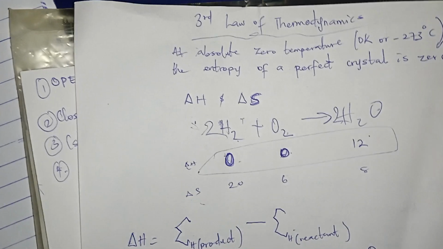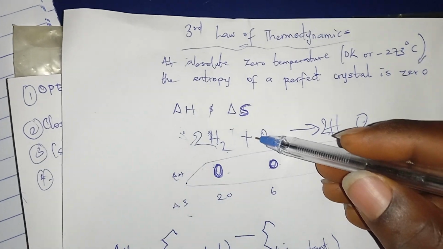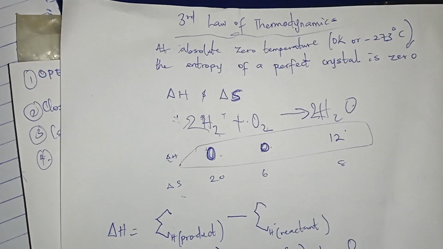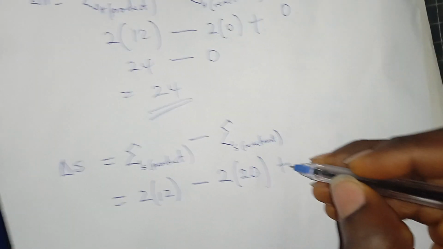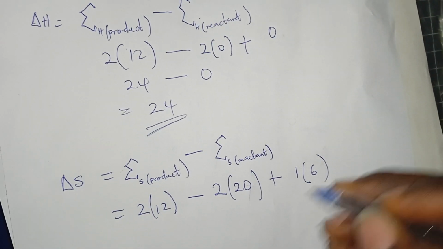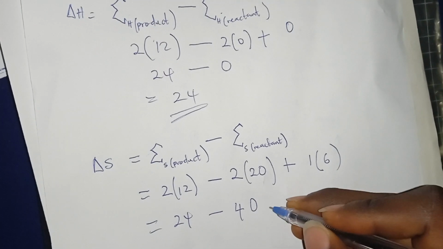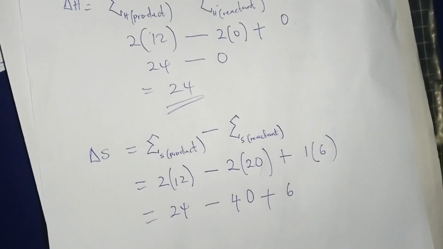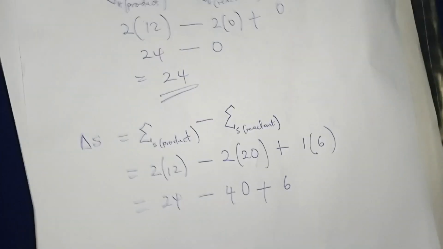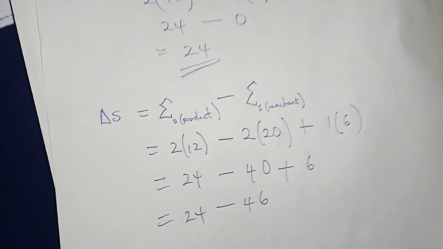minus, on the reactant part I have hydrogen 2, and the value given to me is 20. The made-up value is 20. Then oxygen, the stoichiometric coefficient here is just 1. So plus 1 into 6. So this becomes 24 minus 40 plus 6. 1 times 6 is 6. So this becomes 24 minus 46.